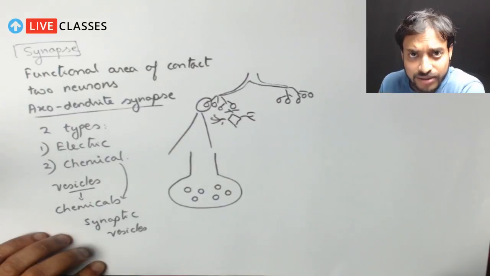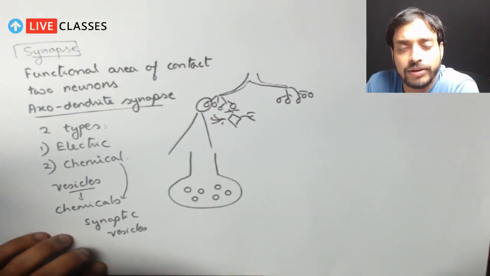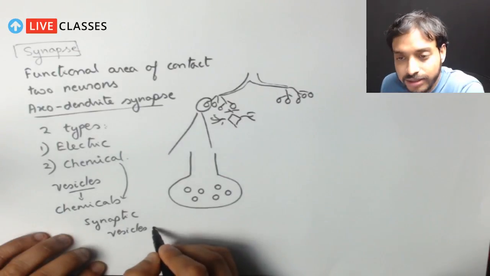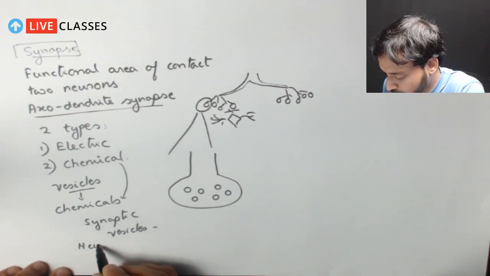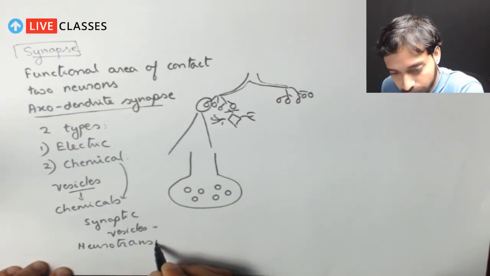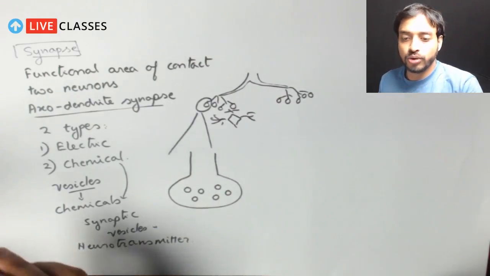Now very important part. What do these vesicles contain? Because I have already said these are vessels, so what does it contain? It should contain something. It contains neurotransmitters. Remember this word, neurotransmitters.